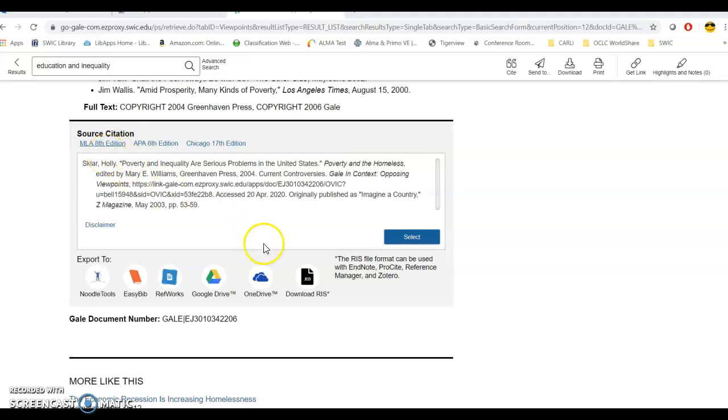Opposing Viewpoints works. If you have any questions or you want to narrow it down, you can always just change your topic right here at the top.